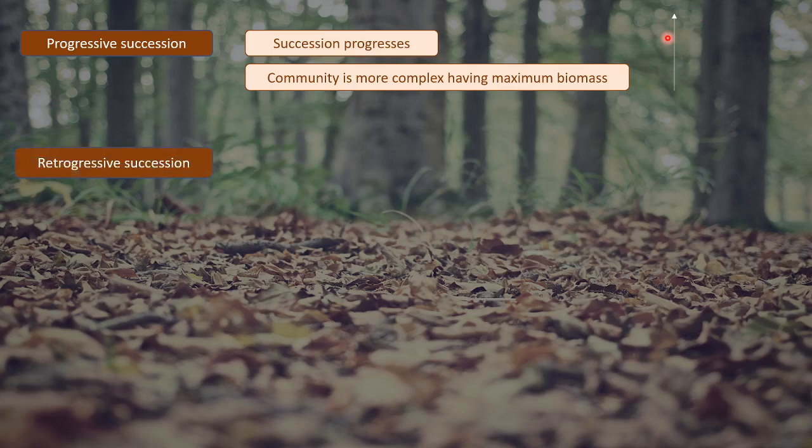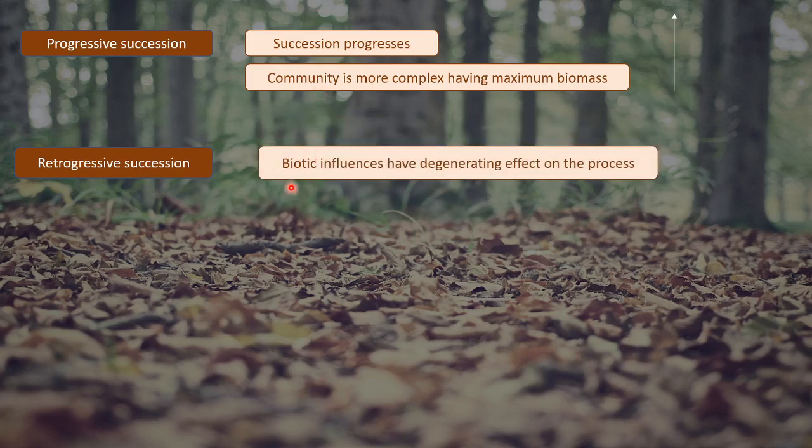Whereas what is retrogressive succession? This is another word that we have to understand. This is just the opposite of progressive succession, where the biotic influences have a degenerating effect on the process. So biotic influences, that is the living organisms, sometimes have a degenerating effect, that is a harmful effect, on the process of succession. So the organisms have destructive effects on the process of succession.